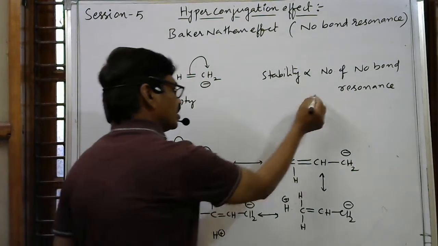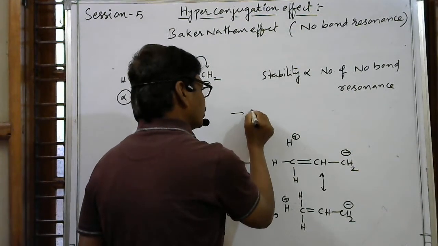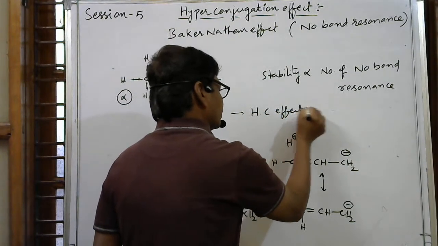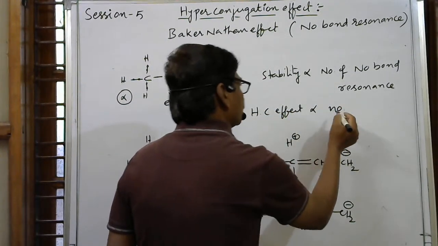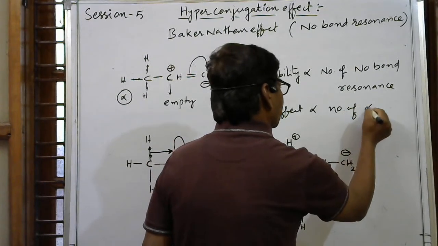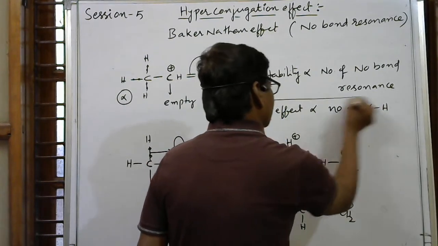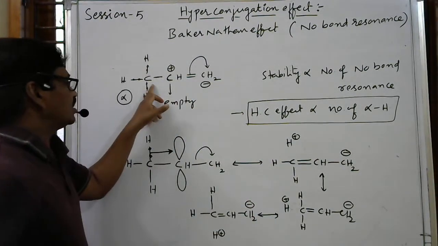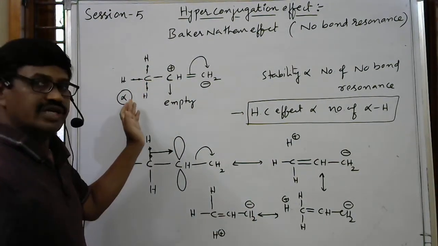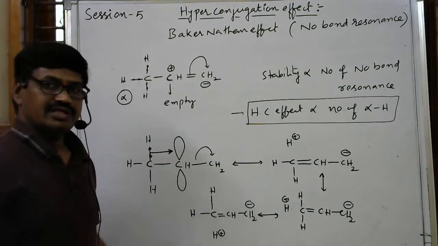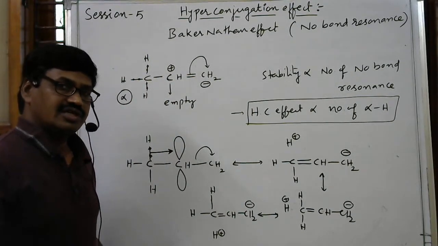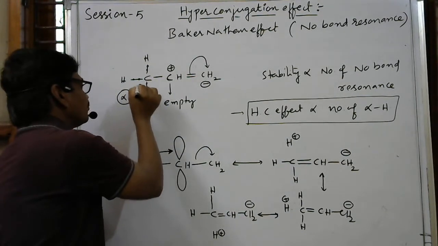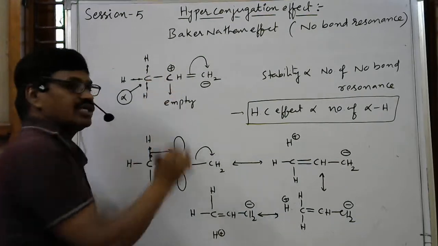The hyperconjugation effect, or number of no bond resonance forms, or HC effect, is directly proportional to the number of alpha hydrogen atoms. Alpha hydrogen means what? The carbon which provides CH sigma bonded electrons to the pi bonded system, otherwise the conjugated system or benzene ring. So this is the alpha carbon, this carbon which is adjacent to the double bonded carbon.